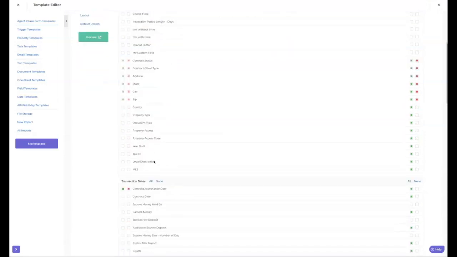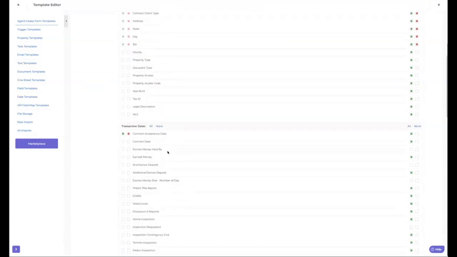One of my general preferences is that if you're going to be showing a field to the agent, or very much so if you are making it required, you usually want to have that showing on your side. Well, it's kind of one of those, what's the point of asking them and requiring them to give you this answer, but you're not even going to see it on your side. So that's why I'd at least advise marking it as a green, so it's going to be visible when it comes to you. And the red is going to be required by your TC to either check or fill out. If the agent can see this field, but they're not required to fill it out, but when it comes to the TC, you want this field to be required, you can check that box.